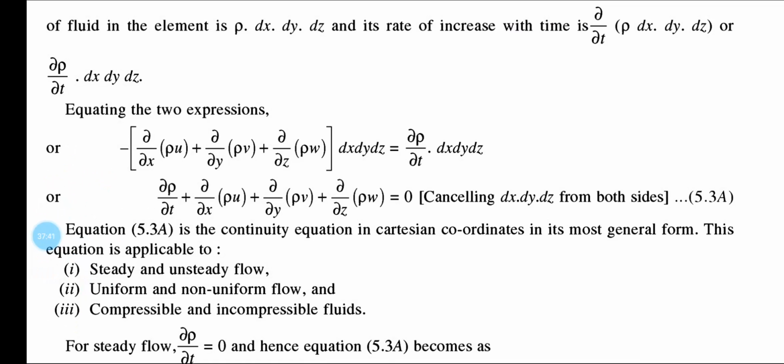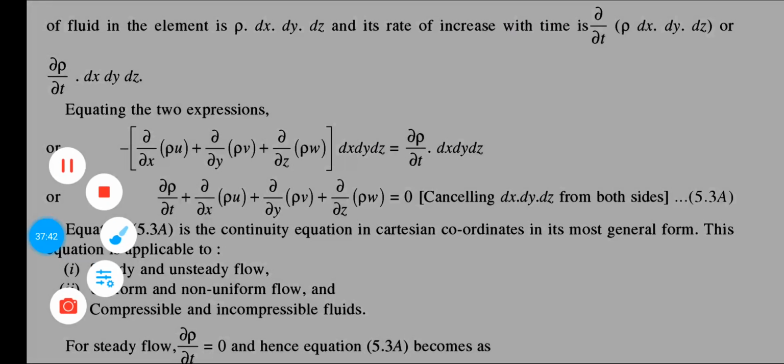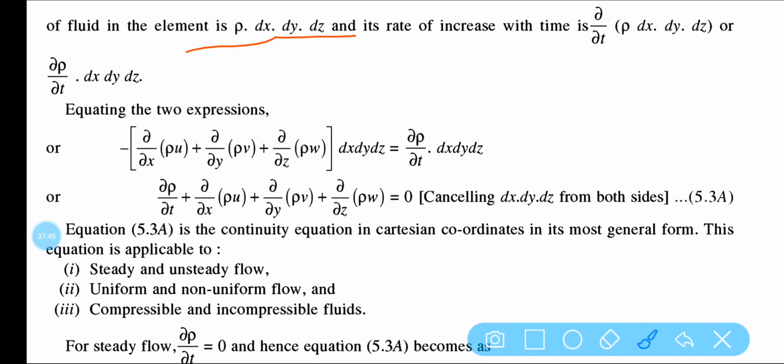See, we cannot create mass, we cannot destroy mass. But mass of the fluid element is rho into v, and v is equal to dx dy dz. So this is the mass of the fluid element.